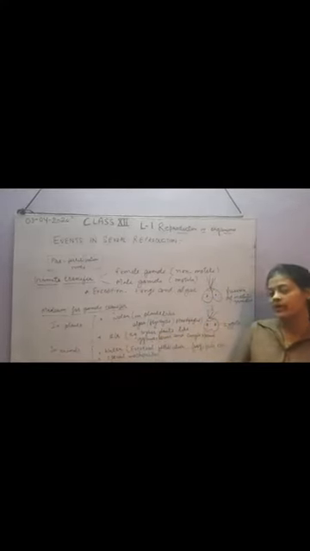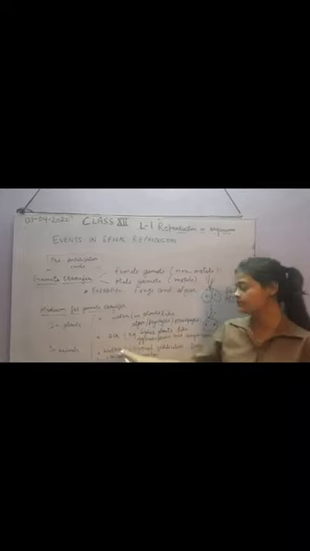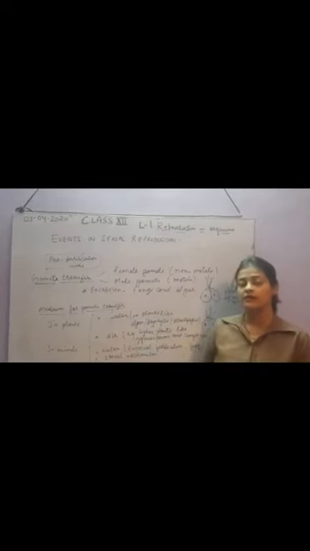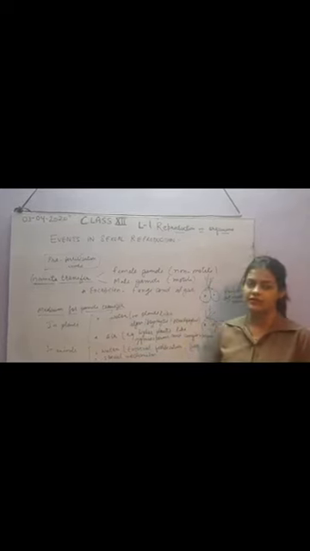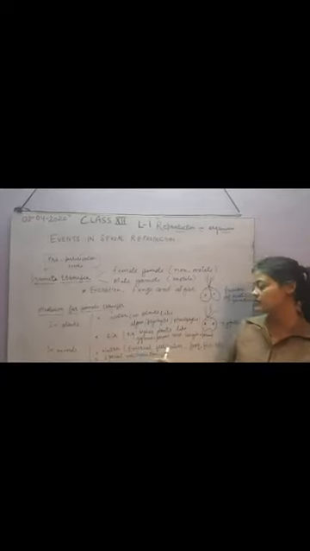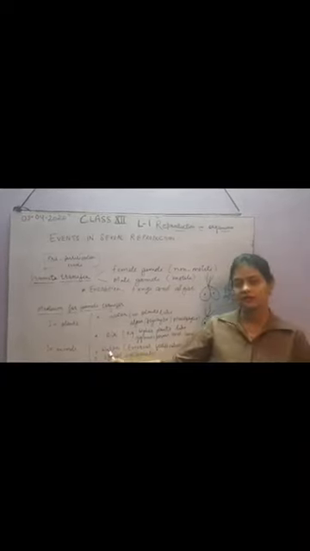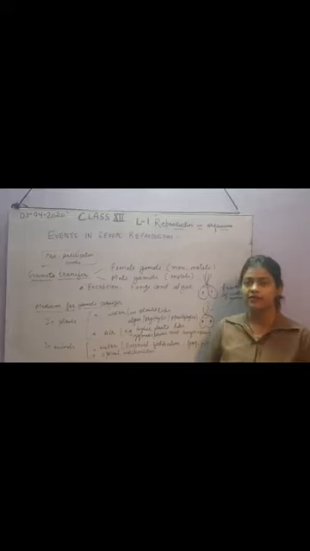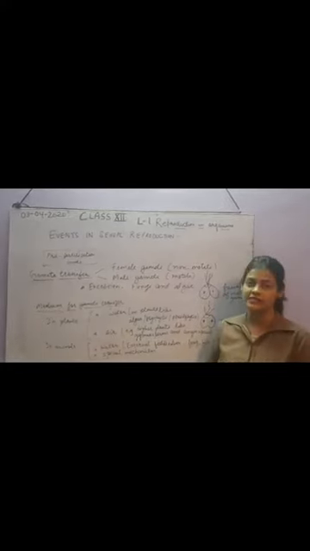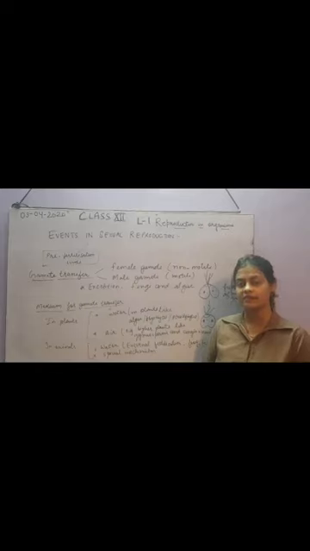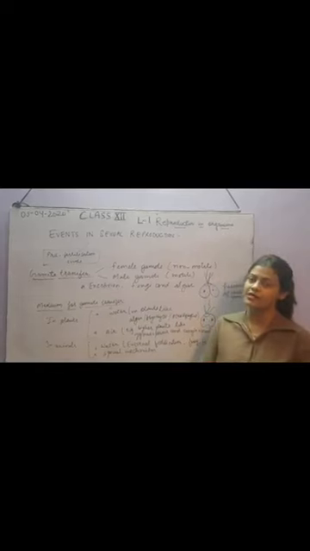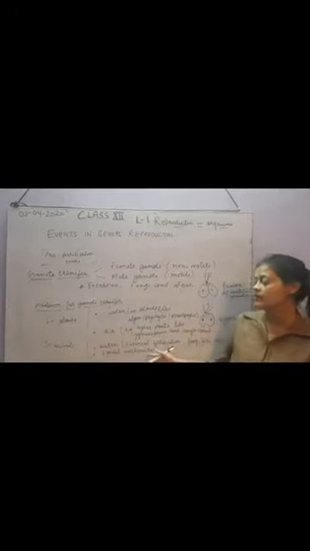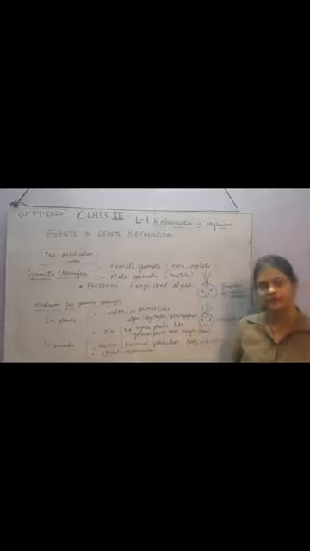So here you can see air can be a medium. Now in case of animals, there are two types of fertilization, internal fertilization and external fertilization, which we will discuss in the next topic. If the fertilization is external, then water can be the medium, like in frogs and fish. But if the fertilization is internal, there will be a specific mechanism in the animal to transfer the male gametes or sperms inside the body of the female. That process is called copulation, which we will discuss in detail in the next topic.